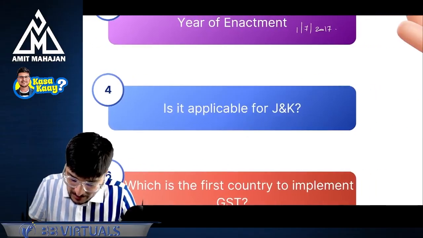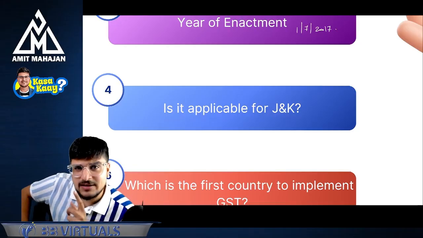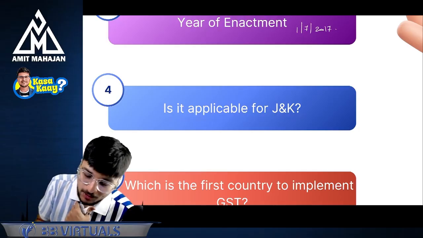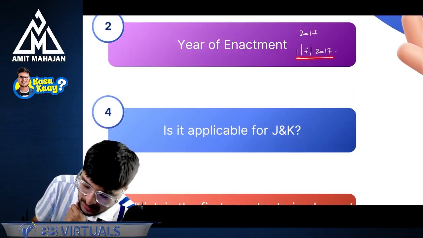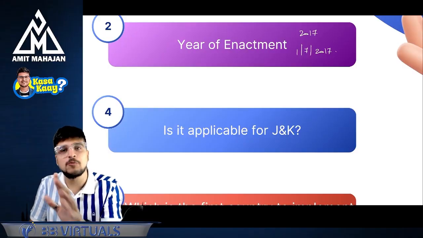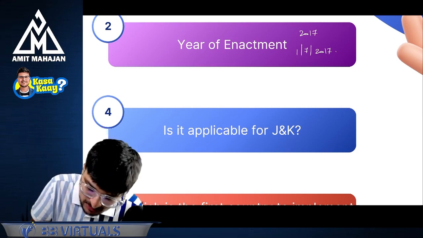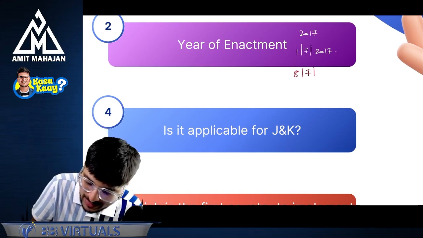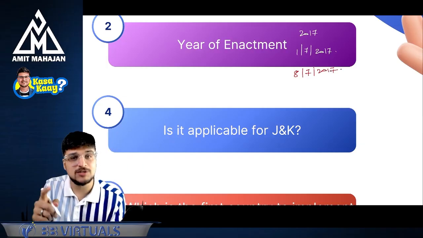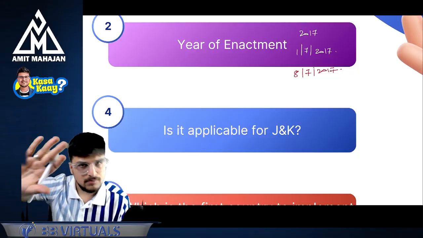Perfect. Okay. Sir, is it applicable to Jammu and Kashmir? Because in 2017, they had the right to say no to GST. So please try to understand. The year of enactment of GST for the whole of India, except for Jammu and Kashmir, was 1/7/2017, and Jammu and Kashmir had not said yes earlier. For Jammu and Kashmir, the law got implemented from 8/7/2017. So for Jammu and Kashmir, it is not applicable from 1/7, it is applicable from 8/7. Perfect.